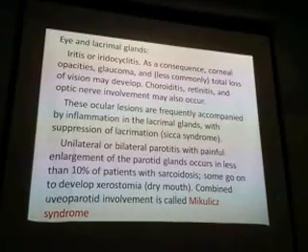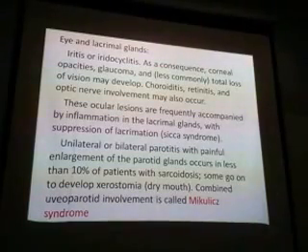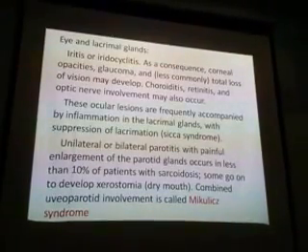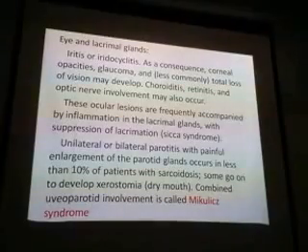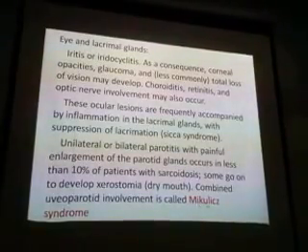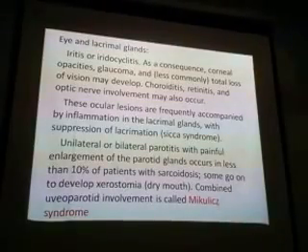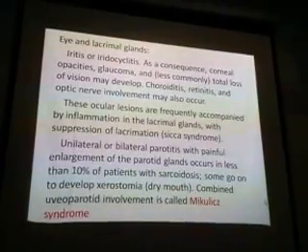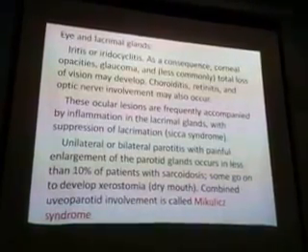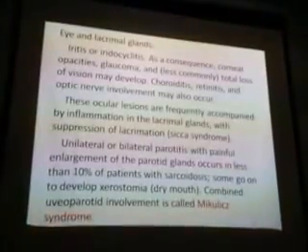So these two together, parotid and eye involvement, that is uvea of the eye, if these two are involved, then this is called Mikulicz syndrome. Just remember these names: Sicca syndrome, xerostomia, Mikulicz syndrome. One is eye, one is parotid. Together is called Mikulicz.